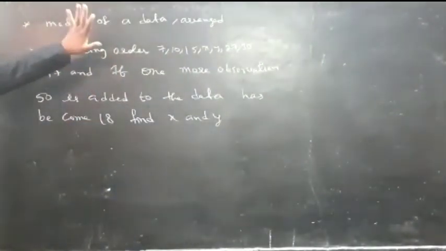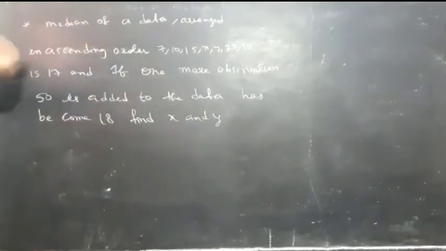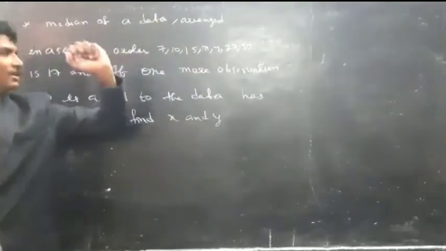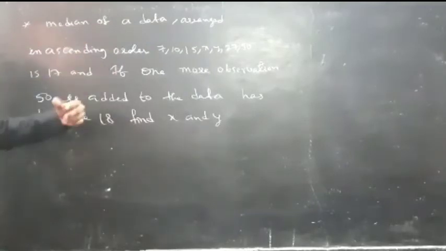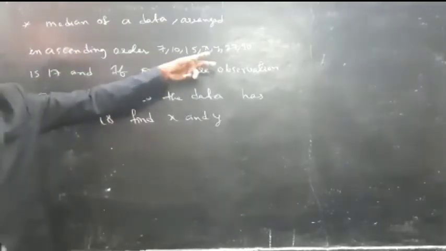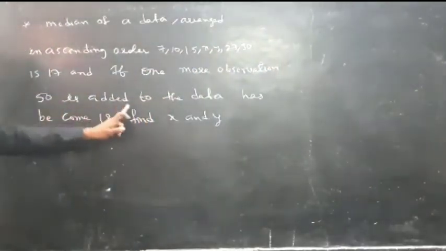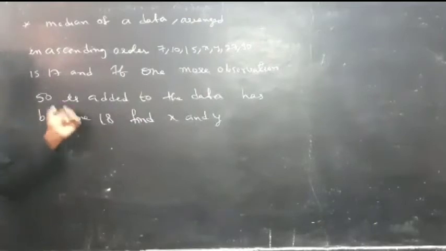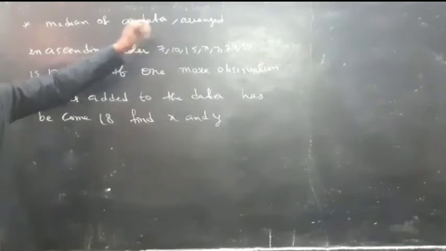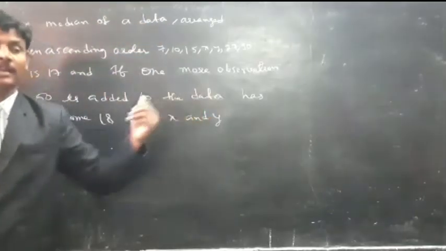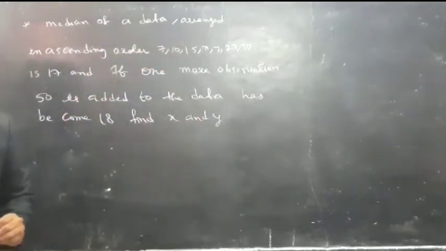The data is arranged in ascending order: 7, 10, 15, x, y, 27, 30. This is in ascending order. The median of the data is 17, and if one more observation, that is 50, is added to the data, the median becomes 18. So before adding 50, the median of this data is 17. After adding 50, the median of this data is 18. So find the value of x and y.